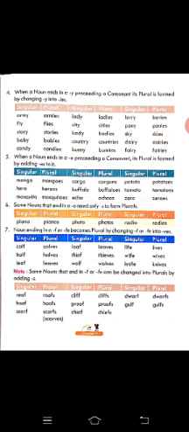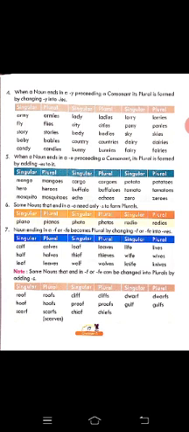Let's see the next rule. Some nouns that end in O need only S to form plurals. Like piano, we will add S only. Pianos. Photo will become photos. Radio will become radios.